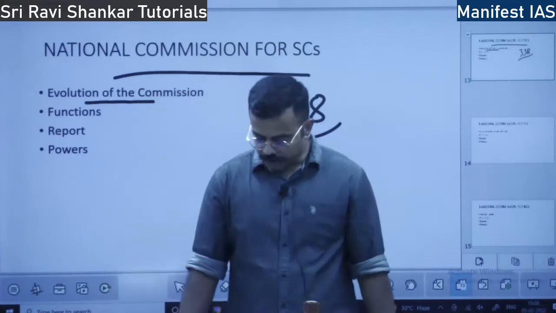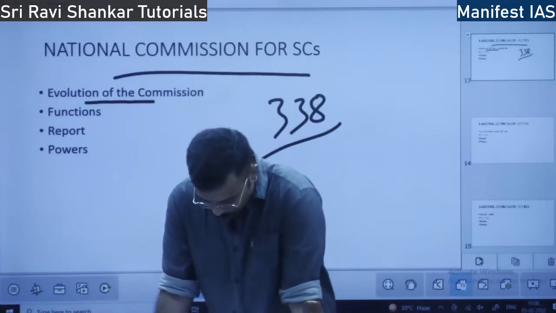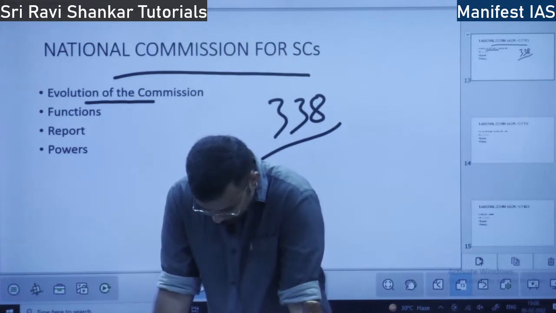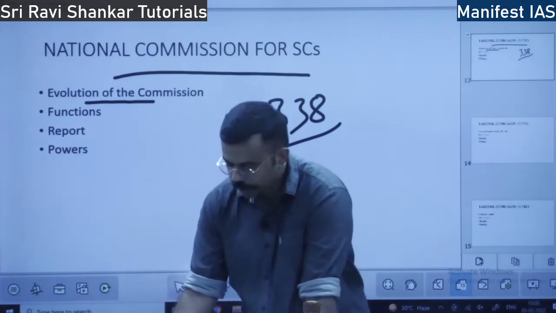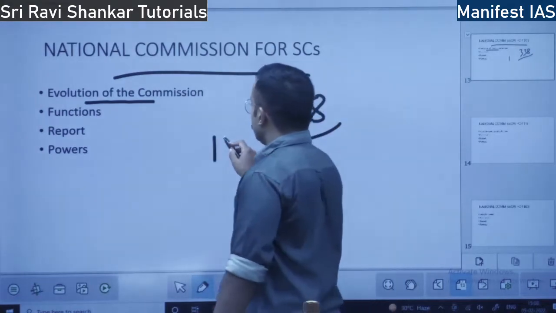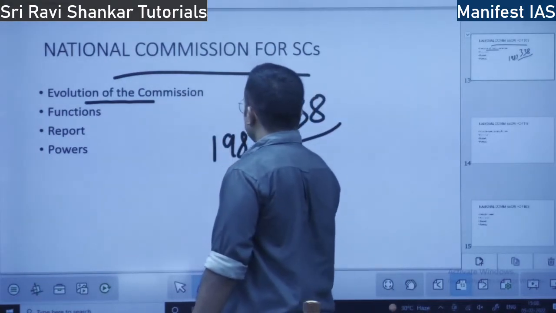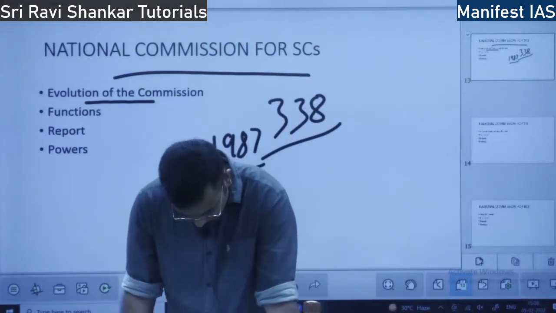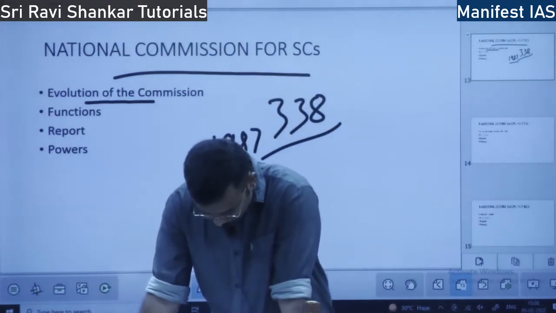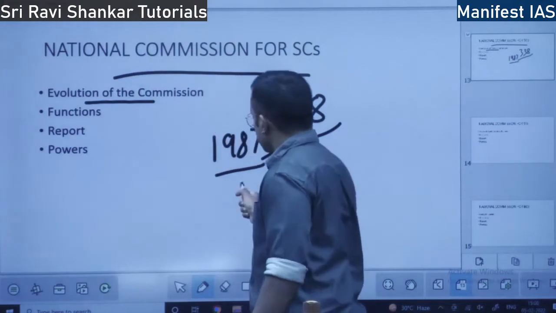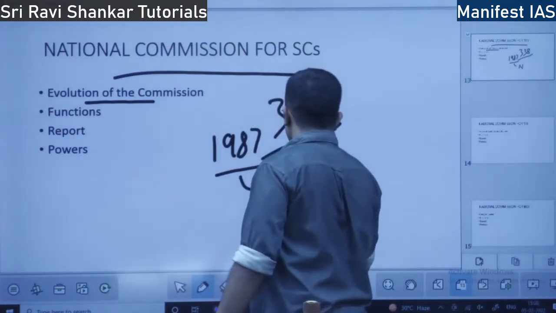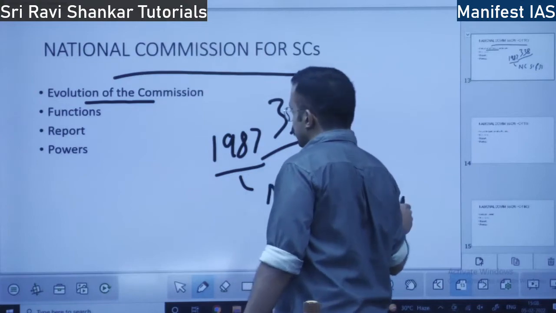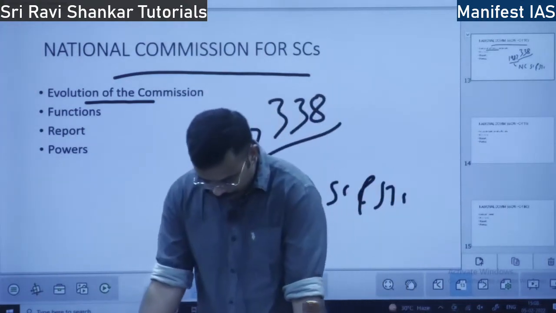However, when did the National Commission come up? The National Commission came up in 1987. First comes the National Commission of SCs and STs; initially both were together in 1987.